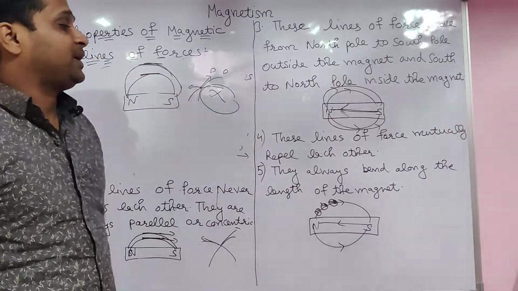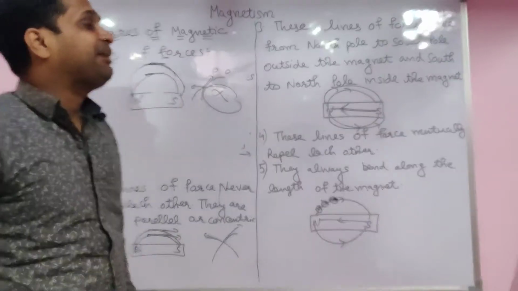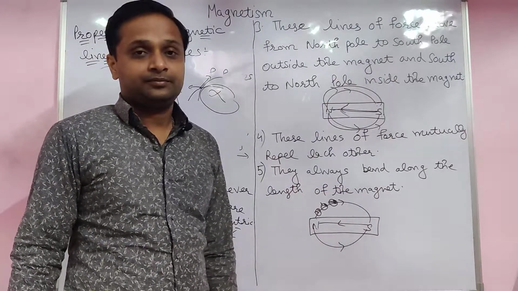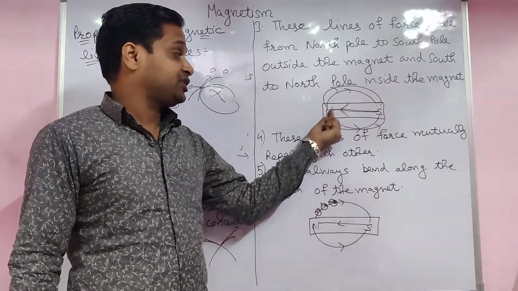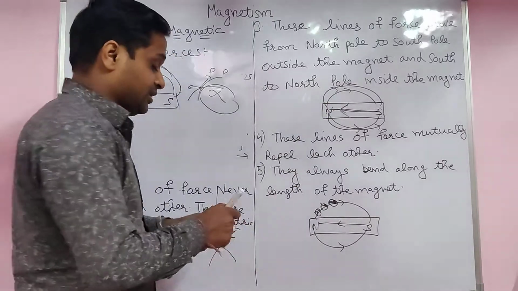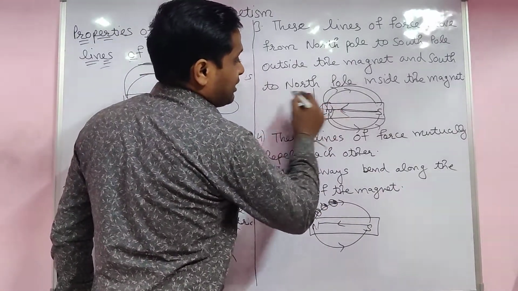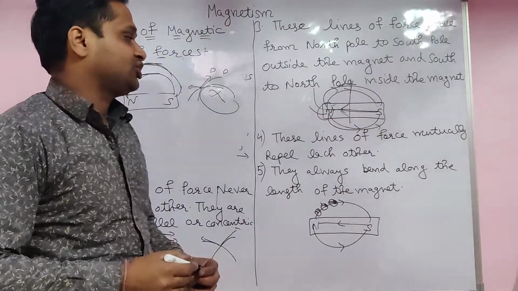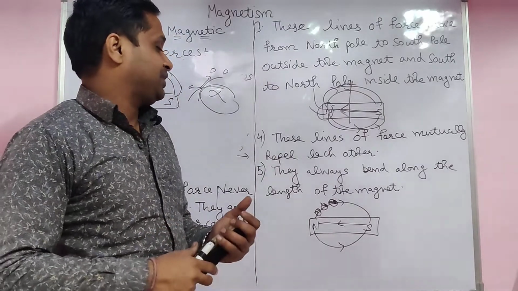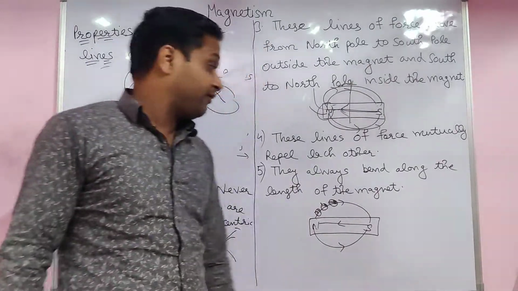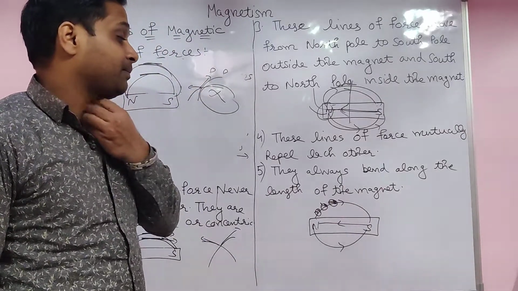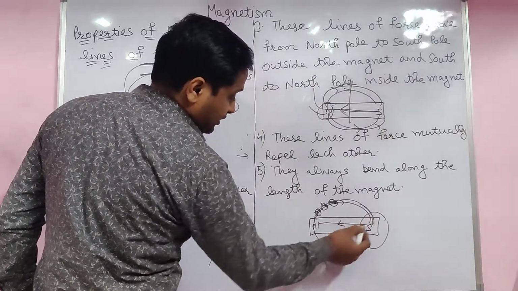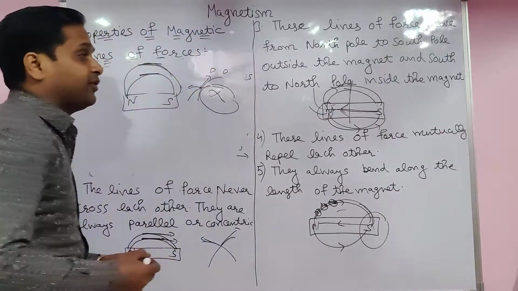Now come to the fourth property. These lines of forces mutually repel each other. Mutually repel each other. Near the magnet the repulsion is more, because more magnetic lines are very near here, but going away from the magnet, the magnetism starts decreasing. They mutually repel each other. And the fifth property: they always bend along the length of a magnet. They start from there and always bend towards the magnet, towards the length of the magnet.